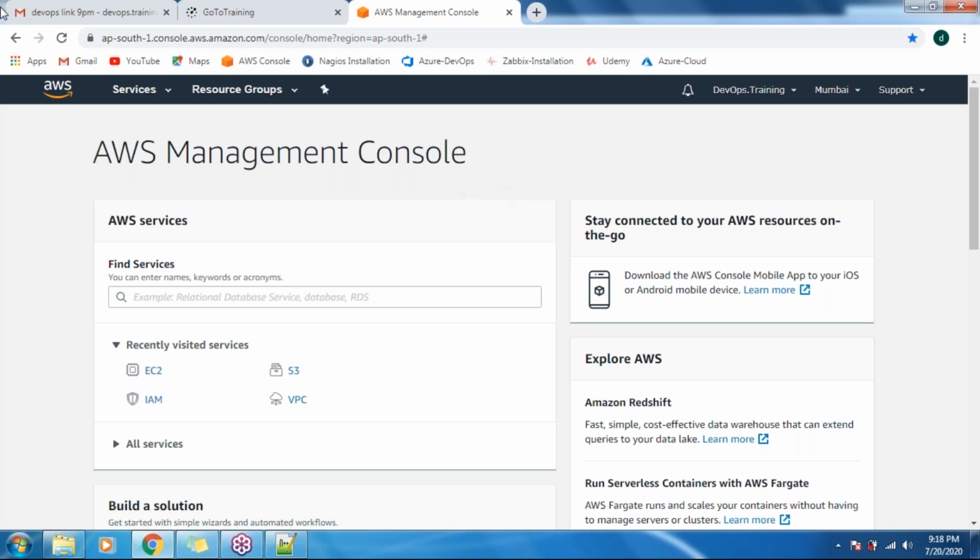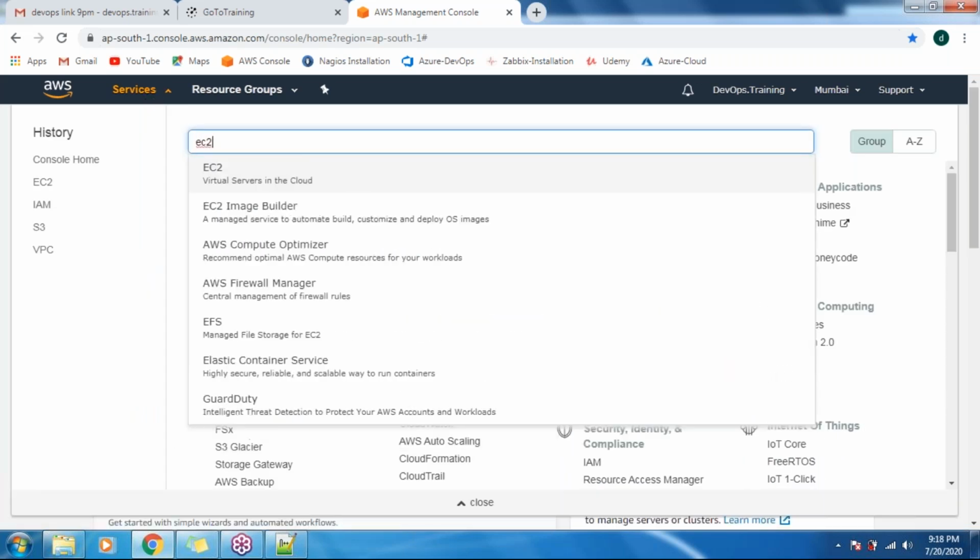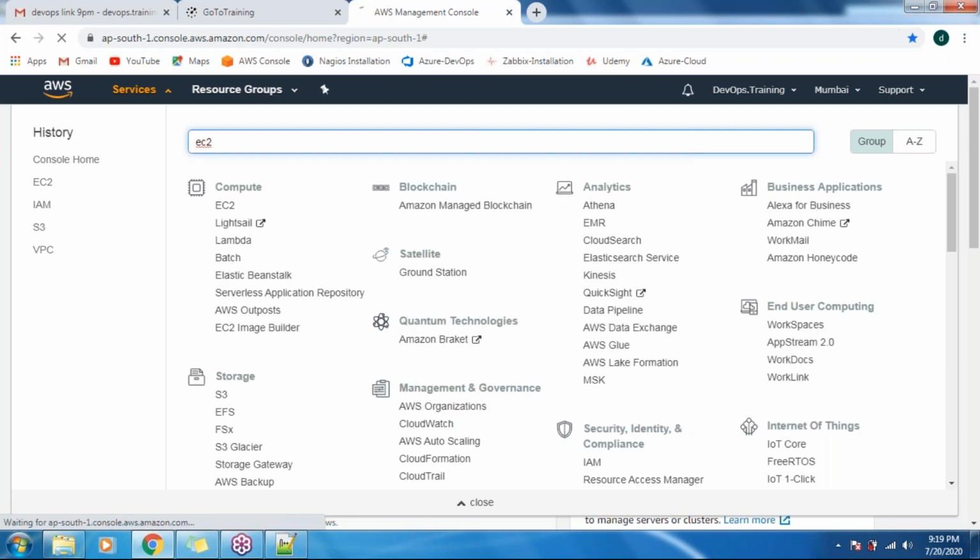Fine, yes. So here you can see in the top left-hand side there is an option called Services. Under that, search for EC2. EC2 stands for Elastic Compute Cloud. Right now I am showing how to create a Linux machine. So you can see EC2, just click on this. If you have any doubts anytime, please let me know, guys, and don't hesitate to ask any questions. Even if it is silly, you can ask, there is no issue.